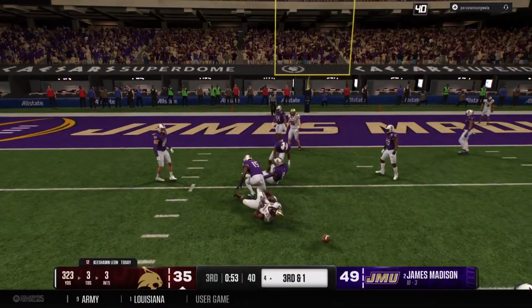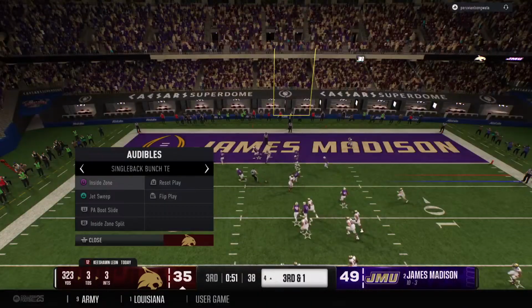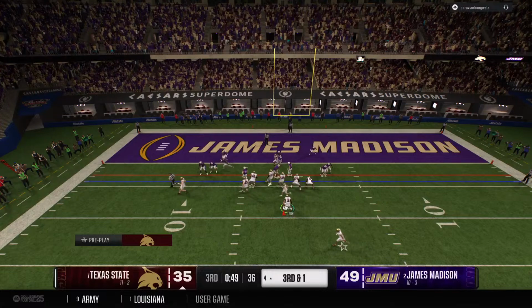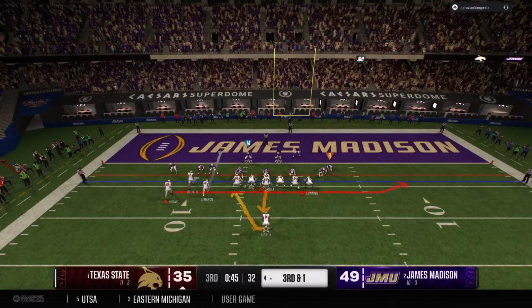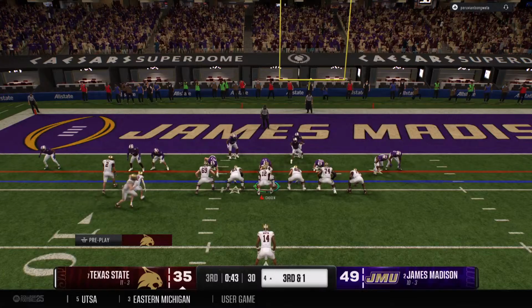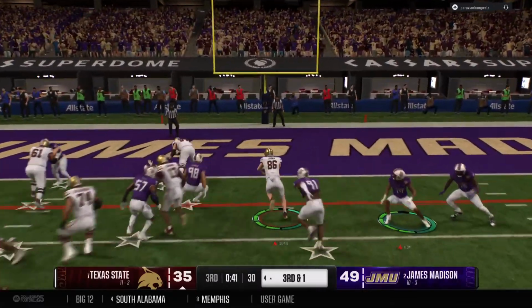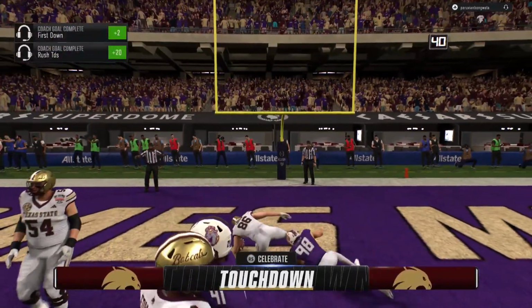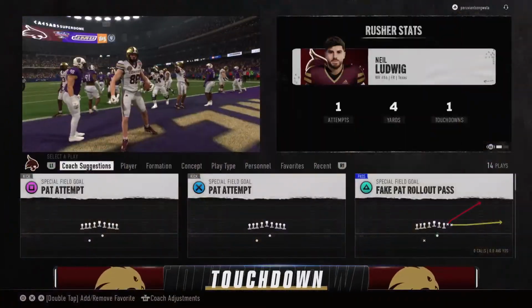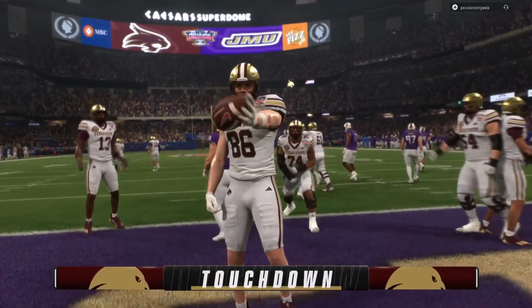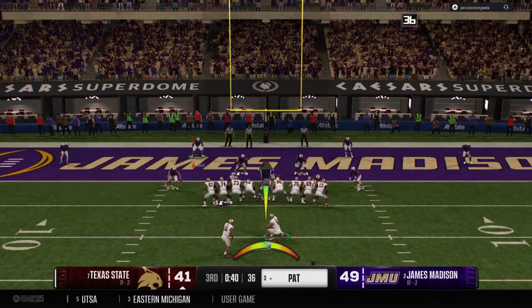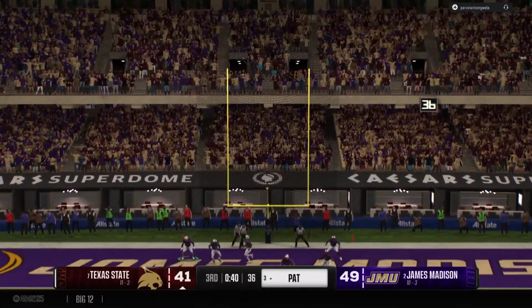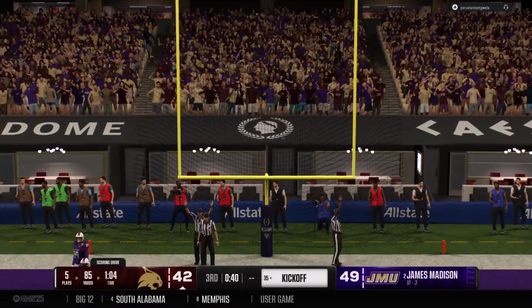Makes the catch. Can he get in? Brought down, but the completion moves the ball down to the 4. And they convert here on third down in the red zone. This is a 4-point type of play, touchdown or field goal. It's the Jets sweep here on third down. Touchdown, Texas State. This offense really clicking. Lining up to try the extra point. The kick is good. They still trail, though.